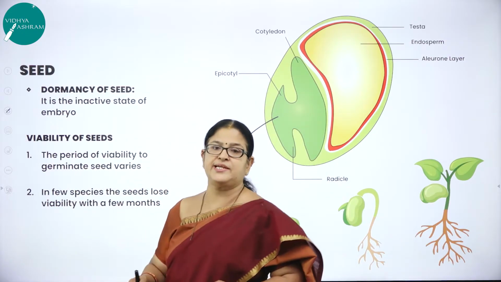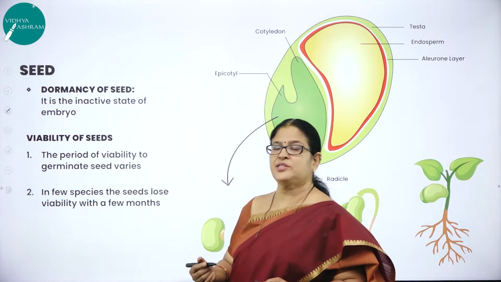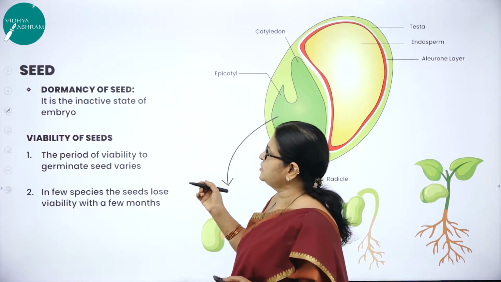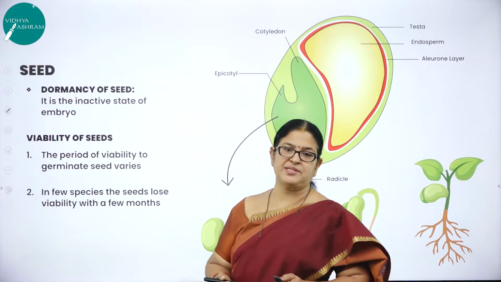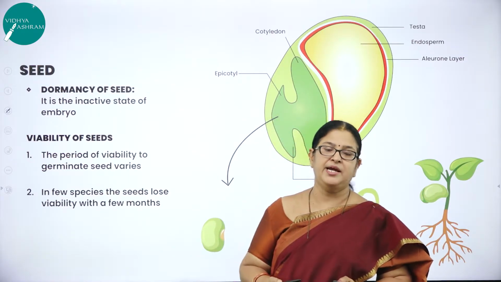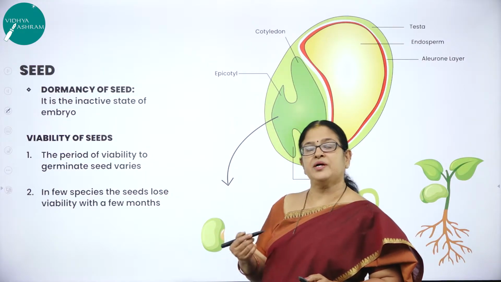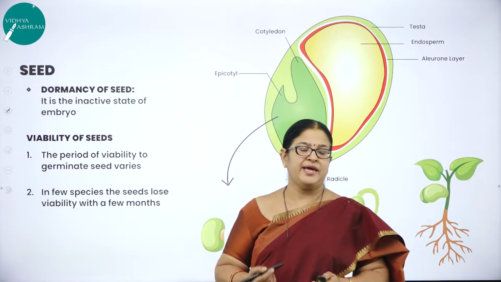So what is a seed? Seed is a fertilized ovule. What are the two types of seed? Anyhow, I am going to explain in the next slide also. Endospermic seed and non-endospermic seed. Endospermic seed is also called albuminous seed, and non-endospermic seed is called exalbuminous seed.